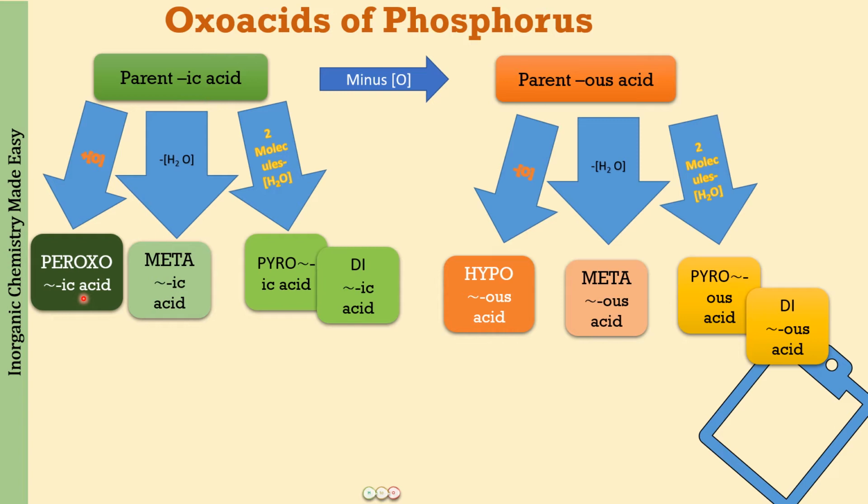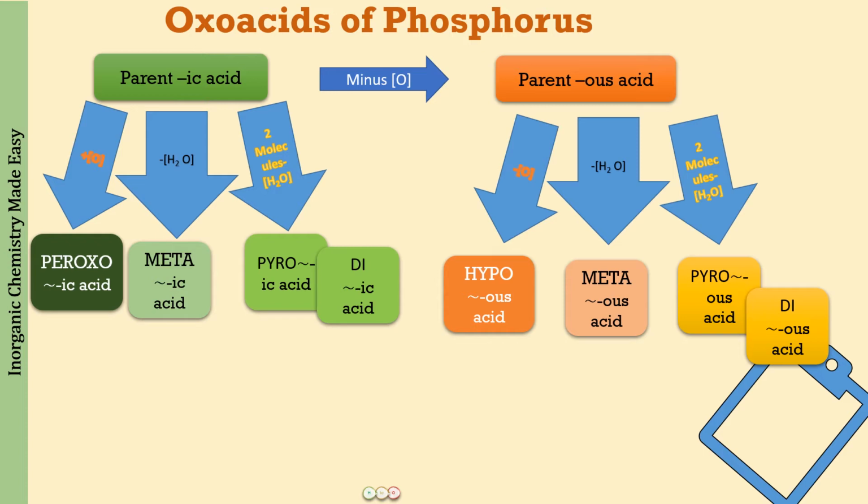That means a O–O single bond is going to be present in the structure of a compound which has the name peroxo. Okay, so this is going to be peroxo when we have added one oxygen atom to the ic acid.